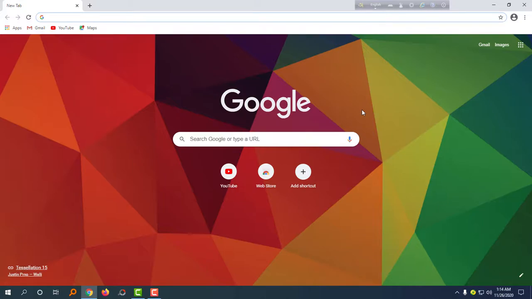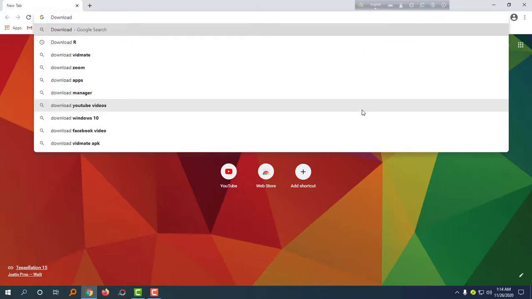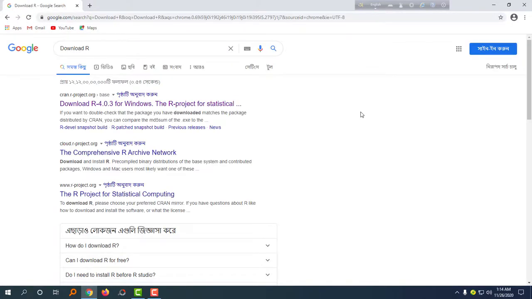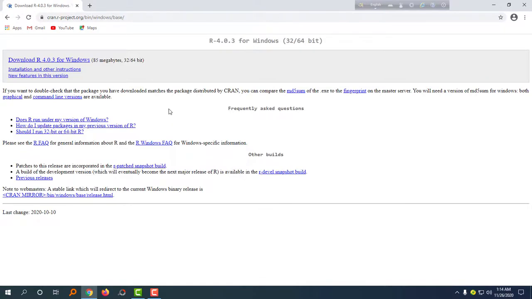then search for download R, then click on the first link, then download R 4.0.3 for Windows.